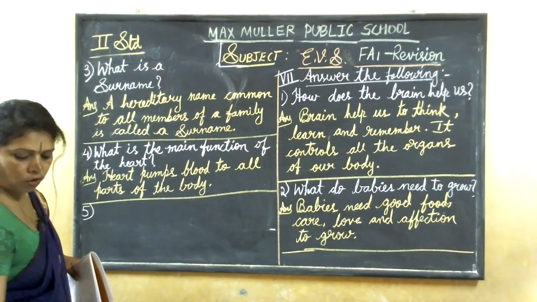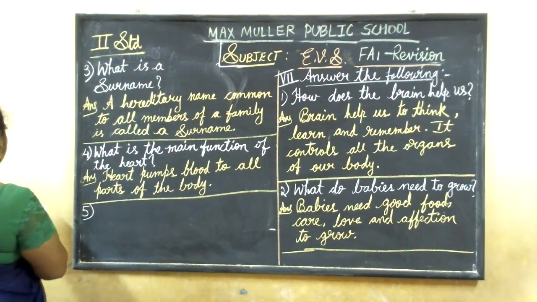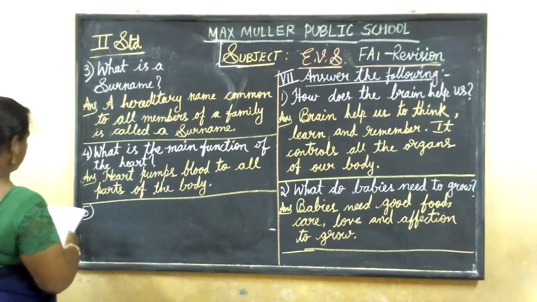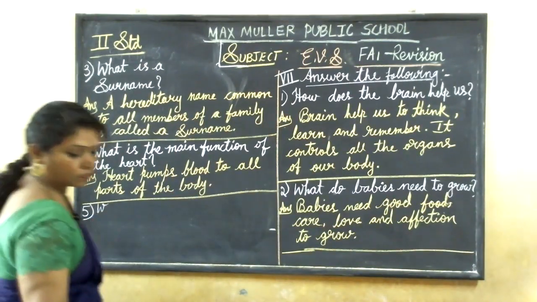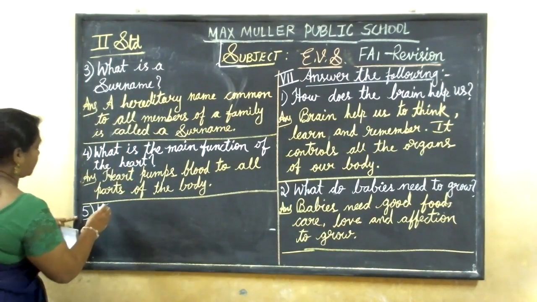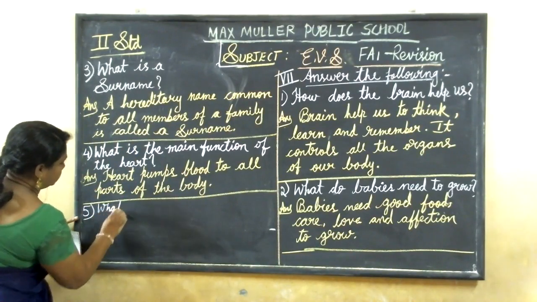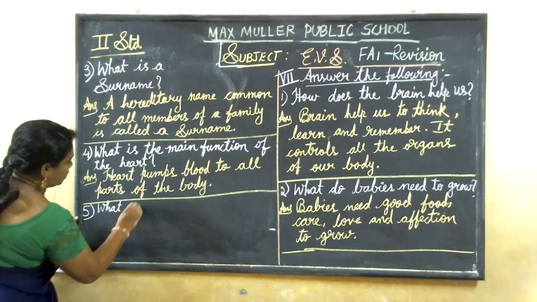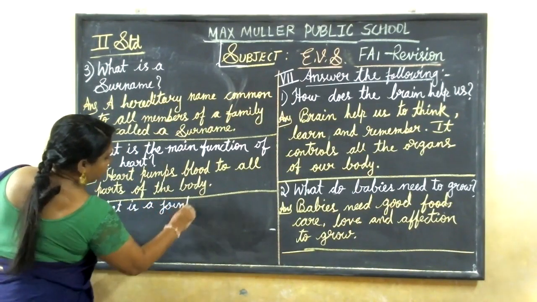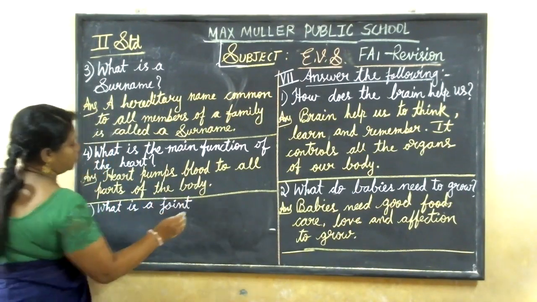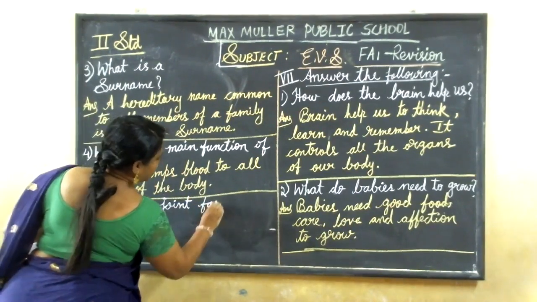Fifth one. What is a joint family? So, fifth question is, what is a joint family?